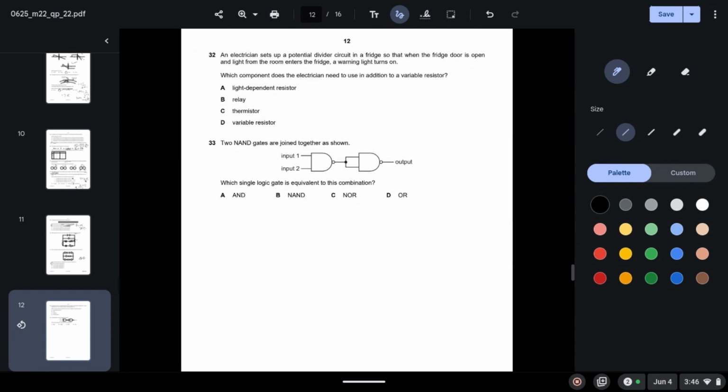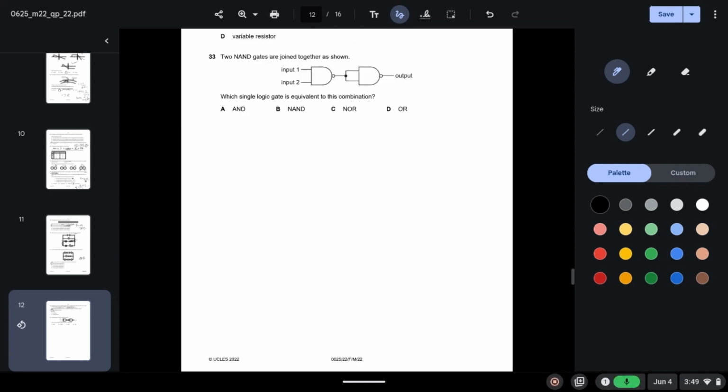An electrician sets up a potential divider circuit in a fridge so that when the fridge door is open and light from the room enters the fridge, a warning light turns on. Which component does the electrician need to use in addition to a variable resistor? So we need a component that is affected by light, because when light from the room enters the fridge, a warning light must turn on. So we can see that a light dependent resistor will be suitable for this case.